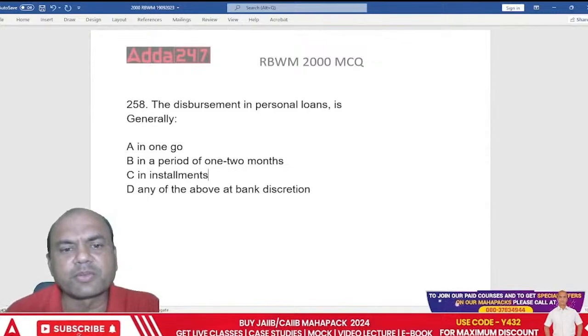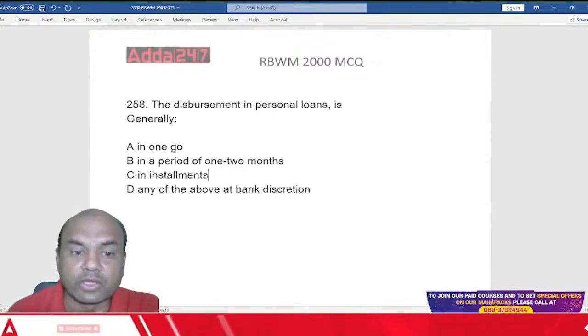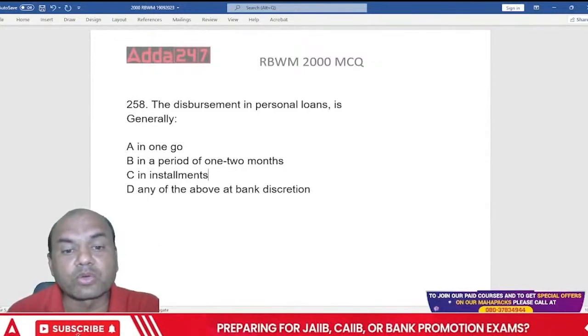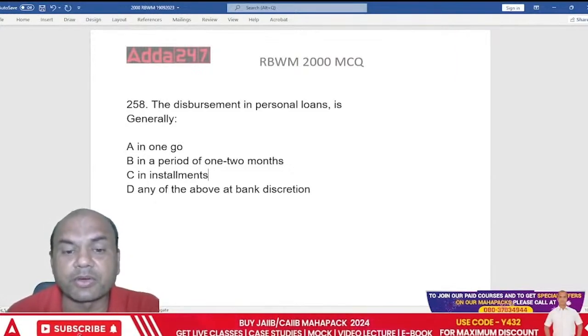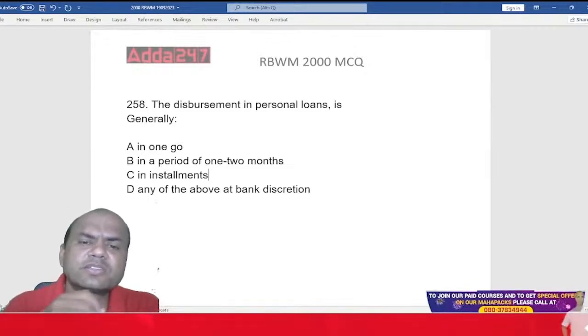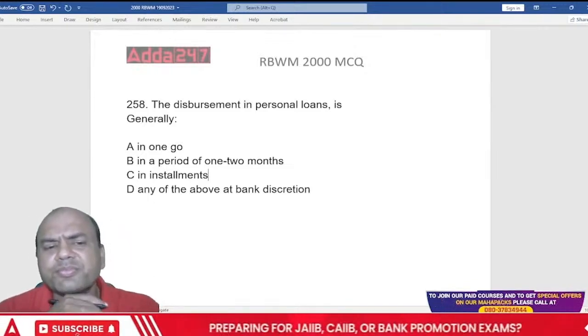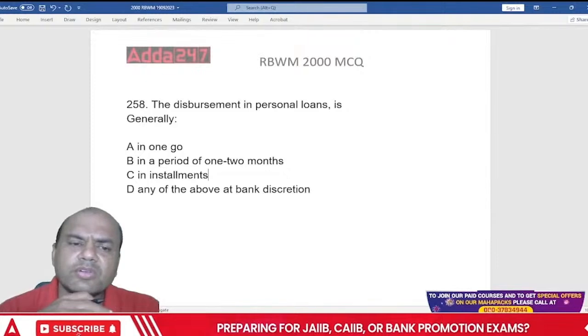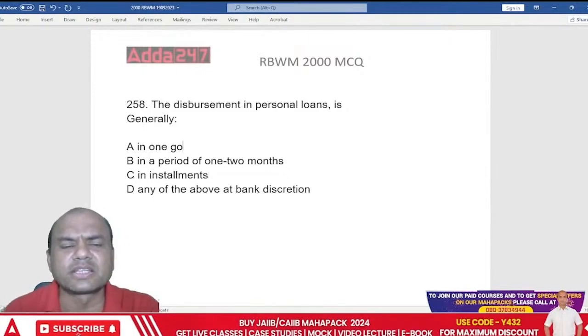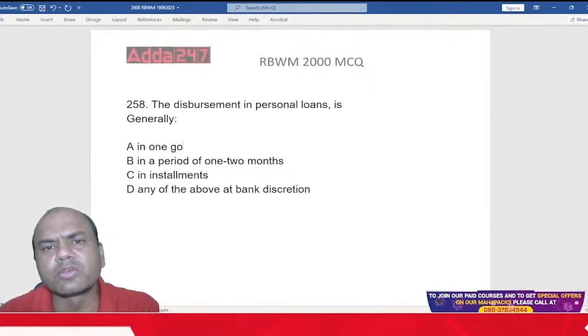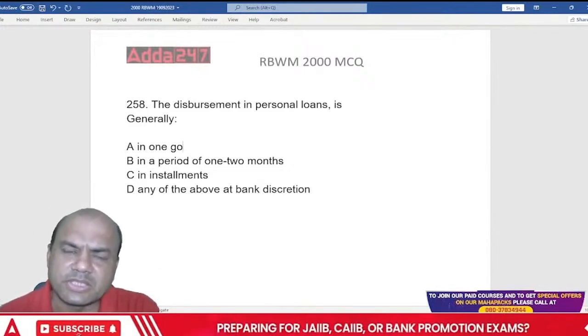The disbursement of a personal loan is generally in one go, in the period of 1 or 2 months, in installments, any of the above at the bank's discretion. So personal loan is disbursed how? In one go, or one go means what? Single installment. Suppose you want a loan of 5 lakhs, I'll give you 5 lakhs immediately.